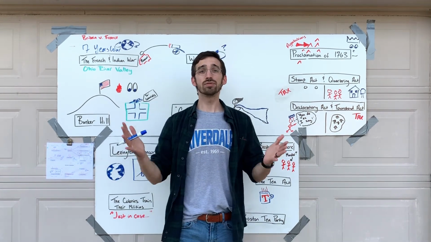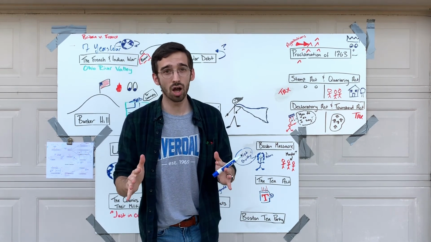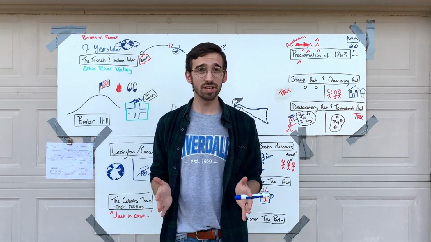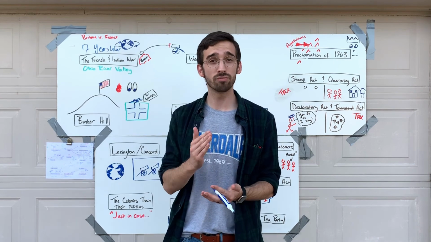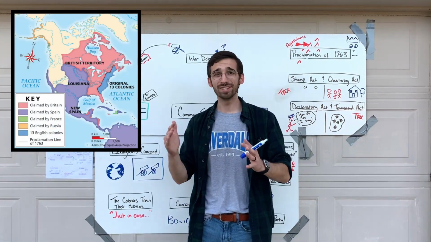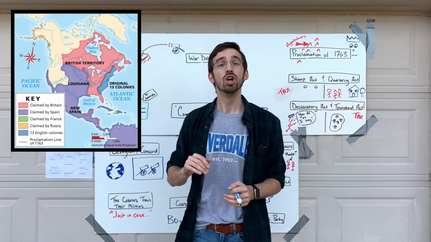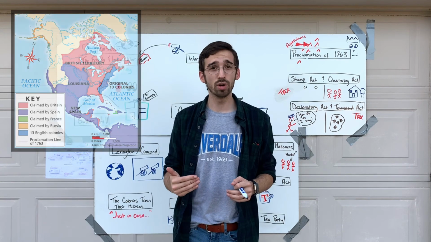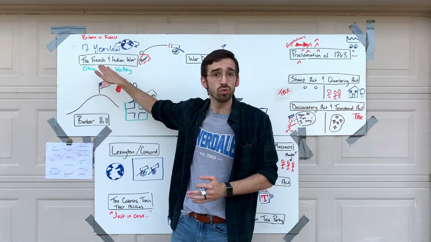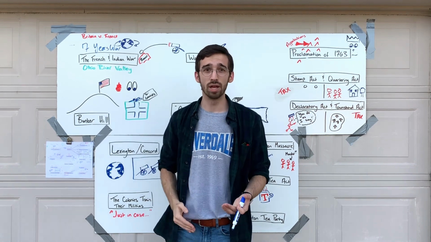Now, at the end of the 7 Years' War, it is a British victory, but it's been very, very costly. So the war ends in 1763, and we sign the Treaty of Paris, 1763, that ends the war. And so what Britain gets out of all of this is they get all of the land west of the Appalachian Mountains going all the way to the Mississippi River, which is great because that includes the Ohio River Valley, and that's what the colonists wanted in the first place.